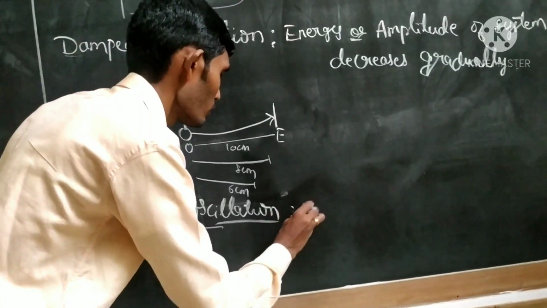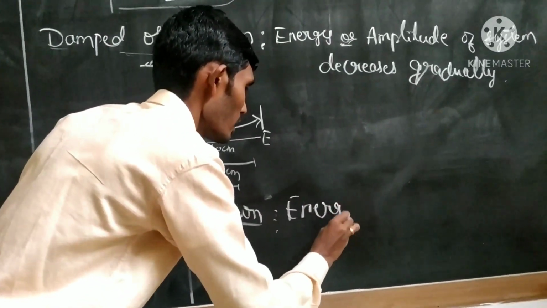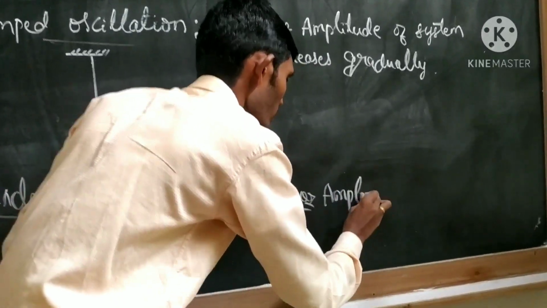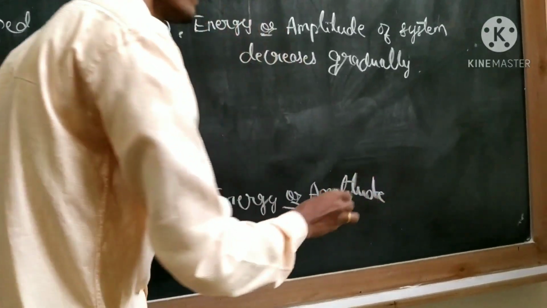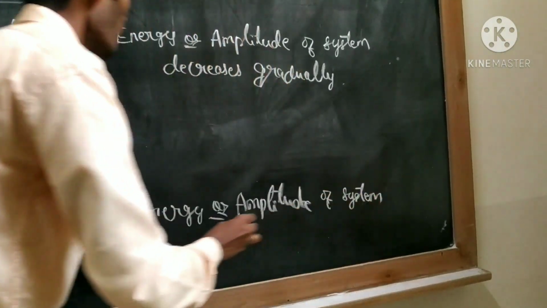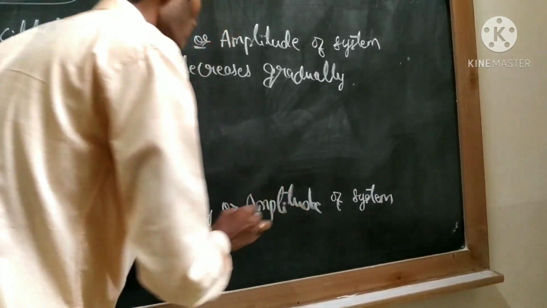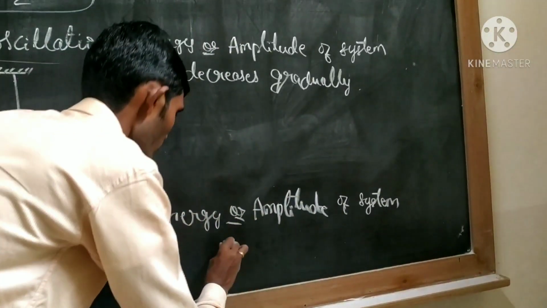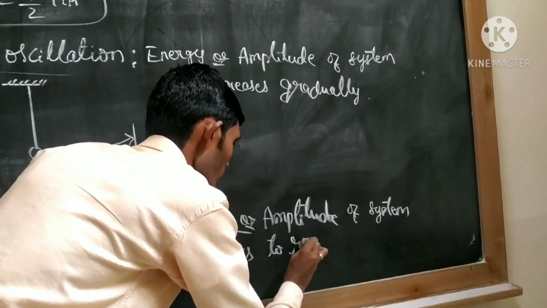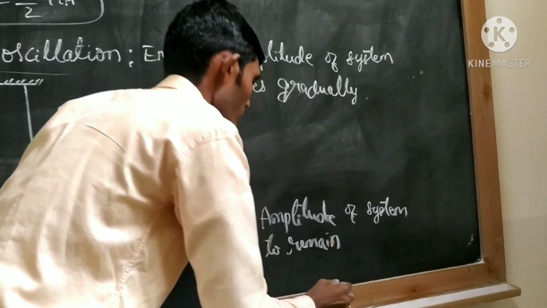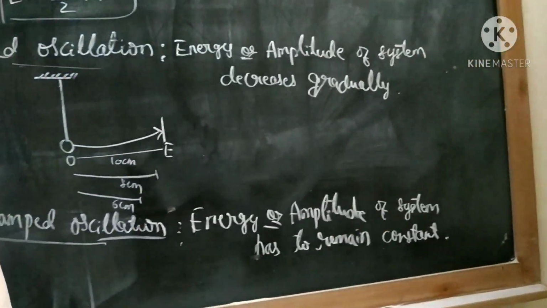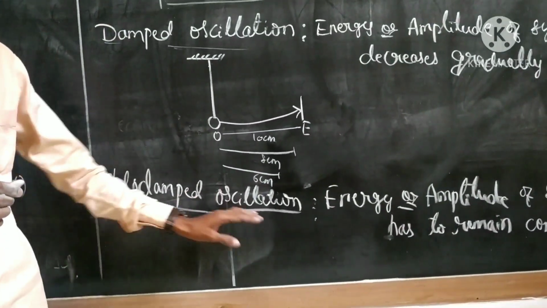That is, here you can write: energy or amplitude of the system has to remain constant. Such type of oscillation is called undamped oscillation.